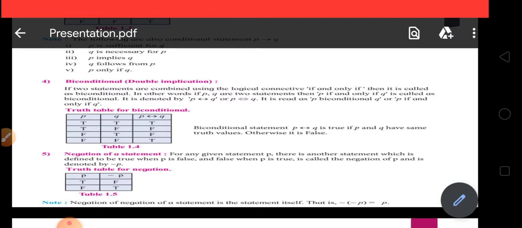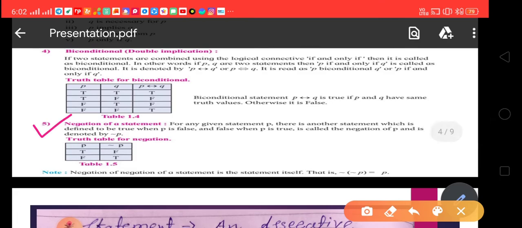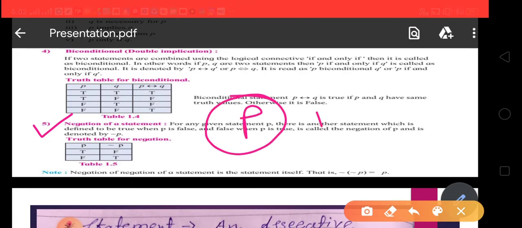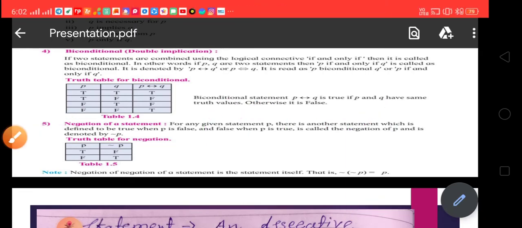Okay friends, now the last logical connective. The word for it is not, and in mathematical logic it is known as negation. If we take a simple statement P and connect it using the logical connective not, that is called negation.